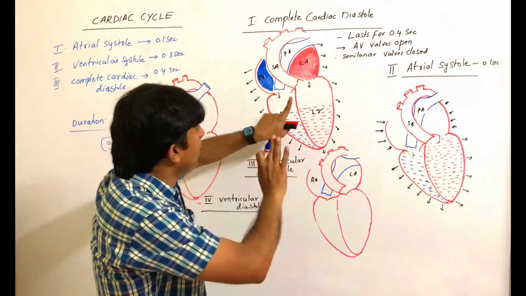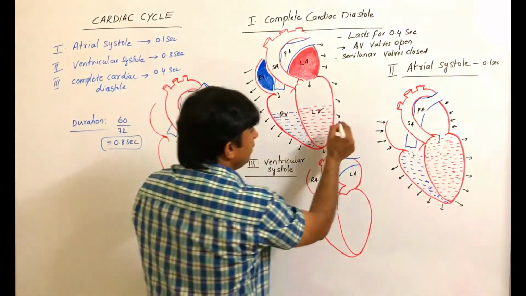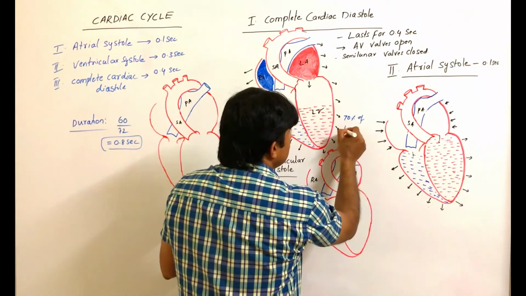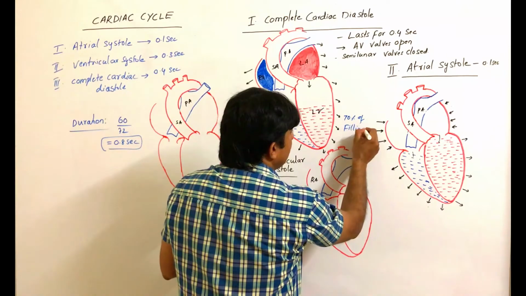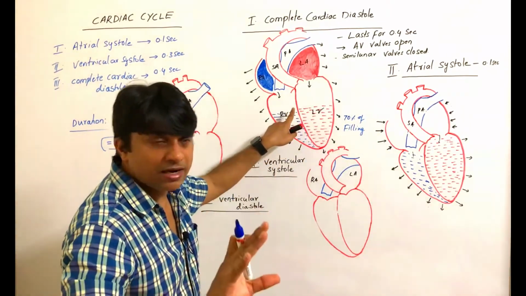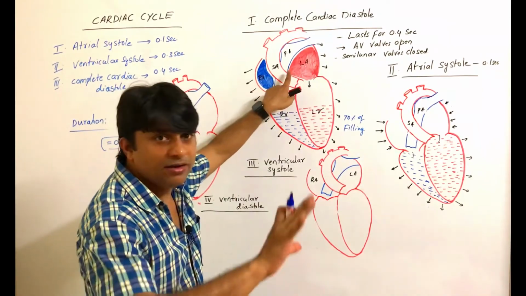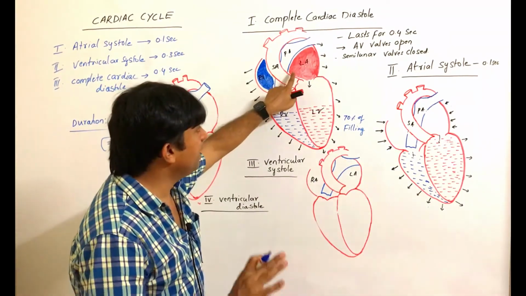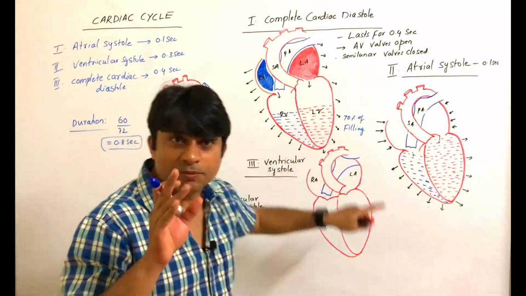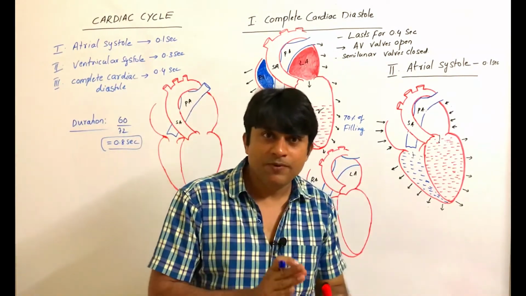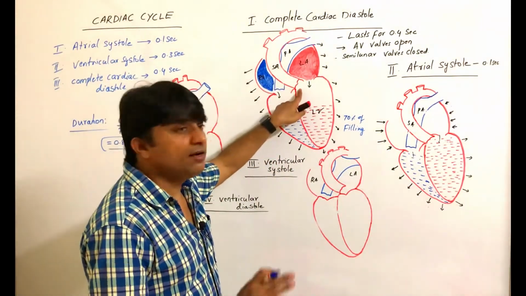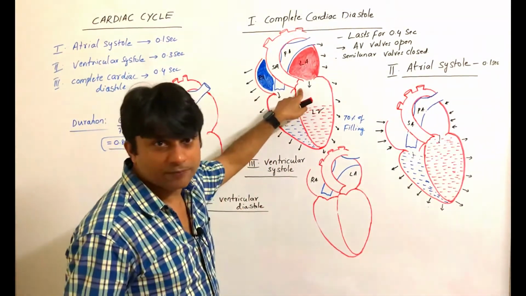During the relaxed condition, ventricles receive 70% of the blood. That means during atrial relaxation, ventricles receive 70%. So remember this event: maximum ventricular filling occurs during atrial relaxation, that is diastole.